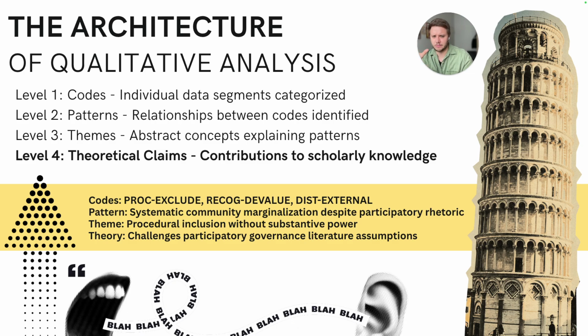An example with our marine conservation data: we've got procedural, exclude, recog, devalue, dist, external. These are examples of codes. A pattern we could potentially see here is systematic community marginalization despite participatory rhetoric. We talked about this, like it's tokenistic.